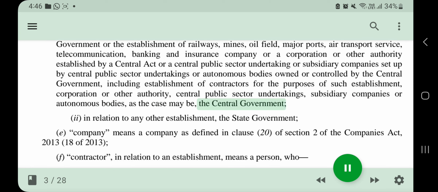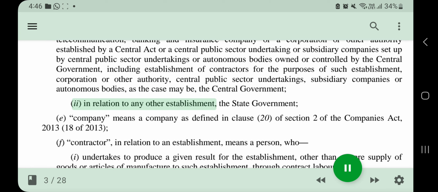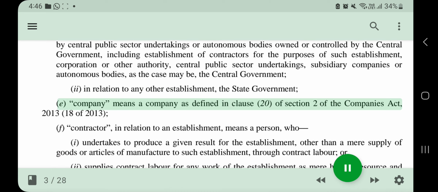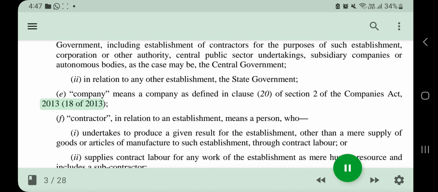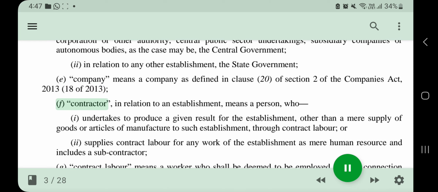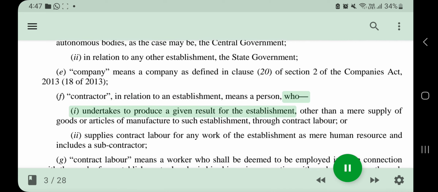central government. (ii) In relation to any other establishment, the state government. E. Company means a company as defined in Clause 20 of Section 2 of the Companies Act, 2013, 18 of 2013. F. Contractor, in relation to an establishment, means a person who, (i)